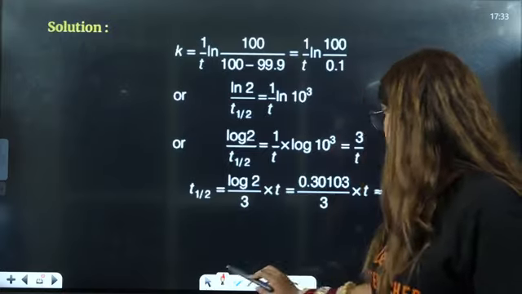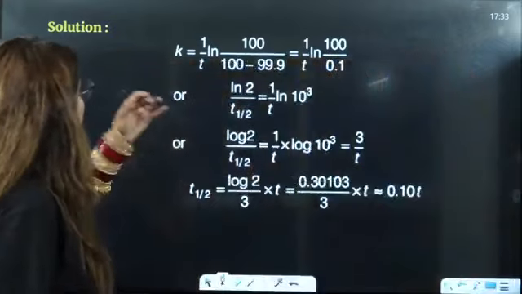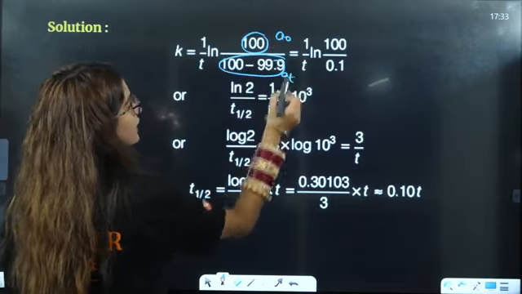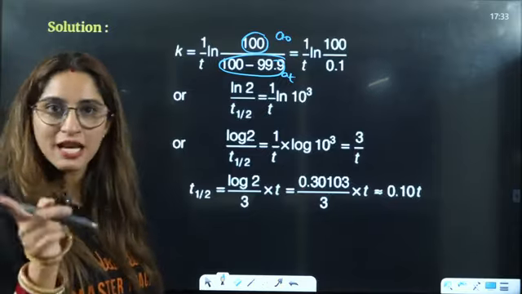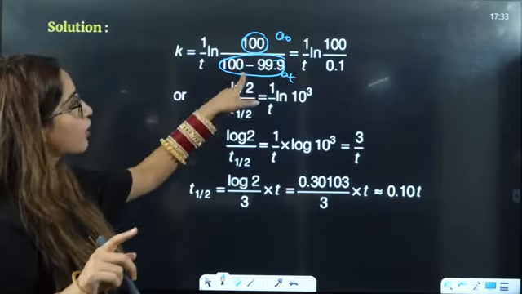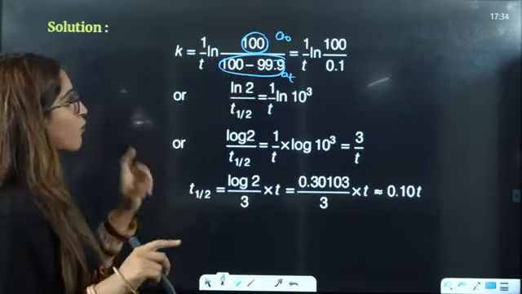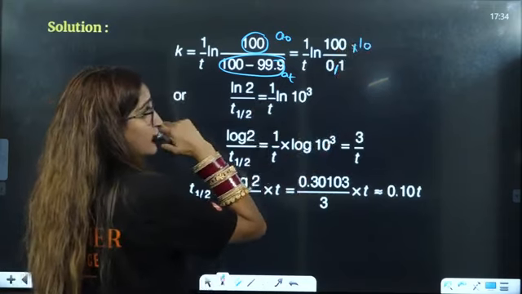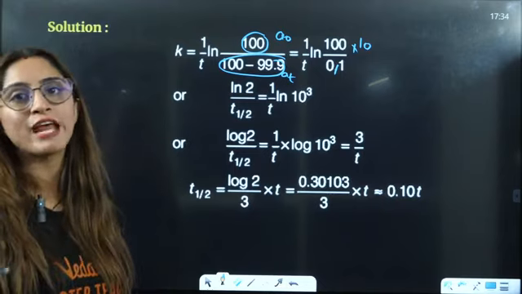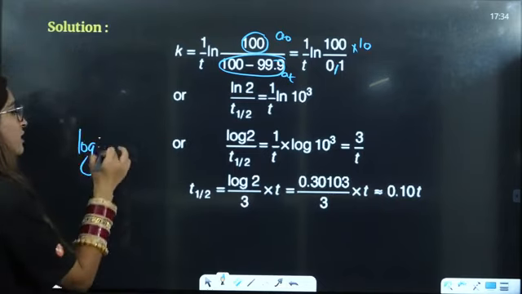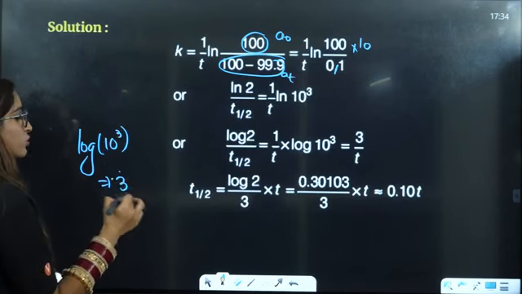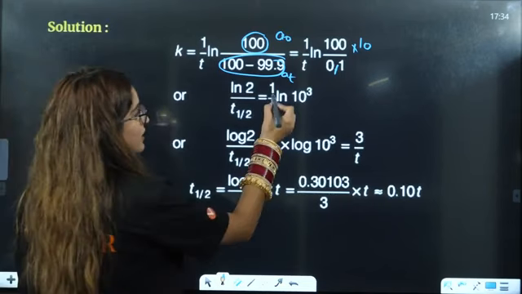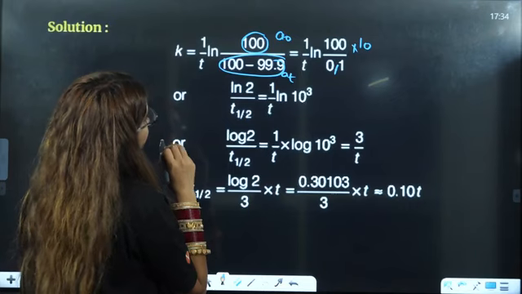Let's solve this. K is equal to 1 by t, ln of initial by final. Whenever the data is given in percentage, always take initial as 100. Initial is 100. How much has reacted? 99.9, so 0.1 will be left. Just solve this, it will be 10 raised to power 3, so log of 10 raised to power 3 is nothing but 3 only, because log of 10 is equal to 1.